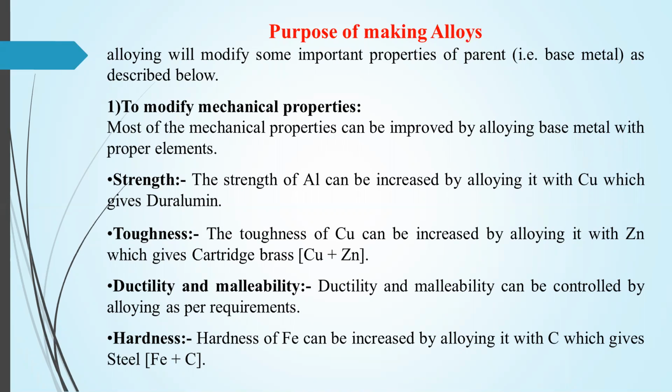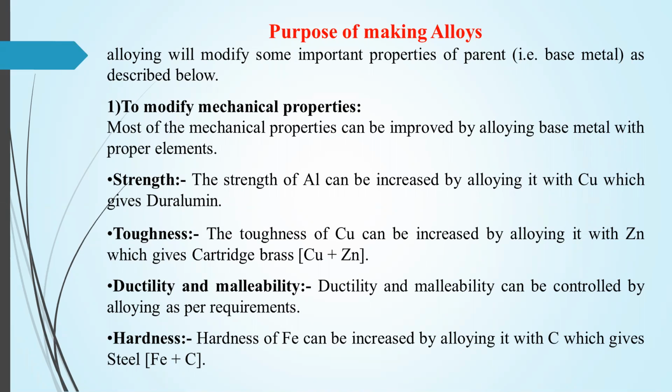First of all, we will see the tensile strength. For example, the tensile strength of aluminium can be increased by alloying with copper, which gives duralumin. Means duralumin is the alloy of aluminium in which the tensile strength of aluminium is increased. Next, we can increase the toughness. So the toughness of copper can be increased by alloying it with zinc, which gives cartridge brass.